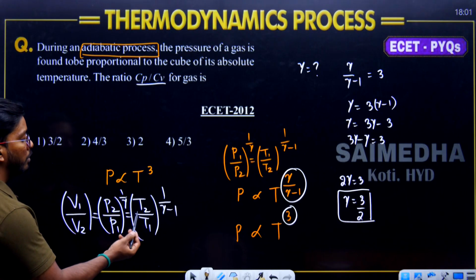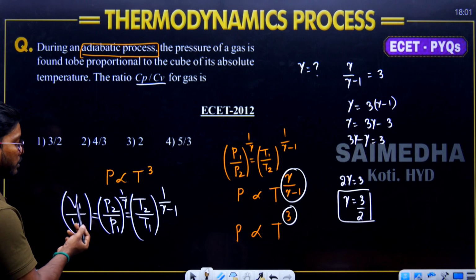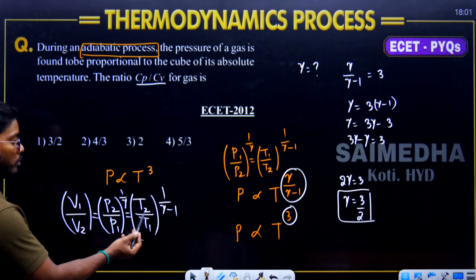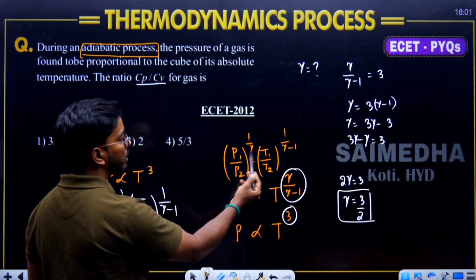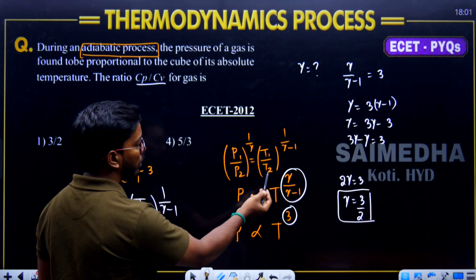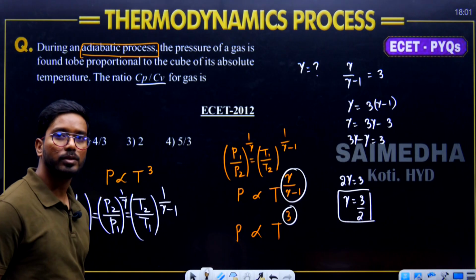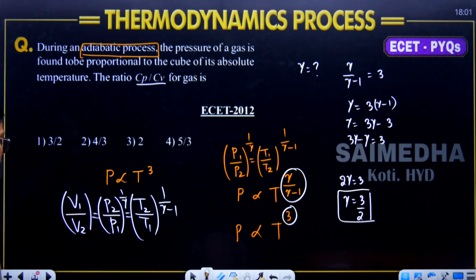Pressure and temperature are directly proportional but inversely proportional to volume. That's why here 1, 2 is there, so it will be 2, 1, 2, 1. Pressure and temperature are directly proportional to each other, so 1, 2, 1, 2, both are directly proportional to each other. Okay. Go through it.